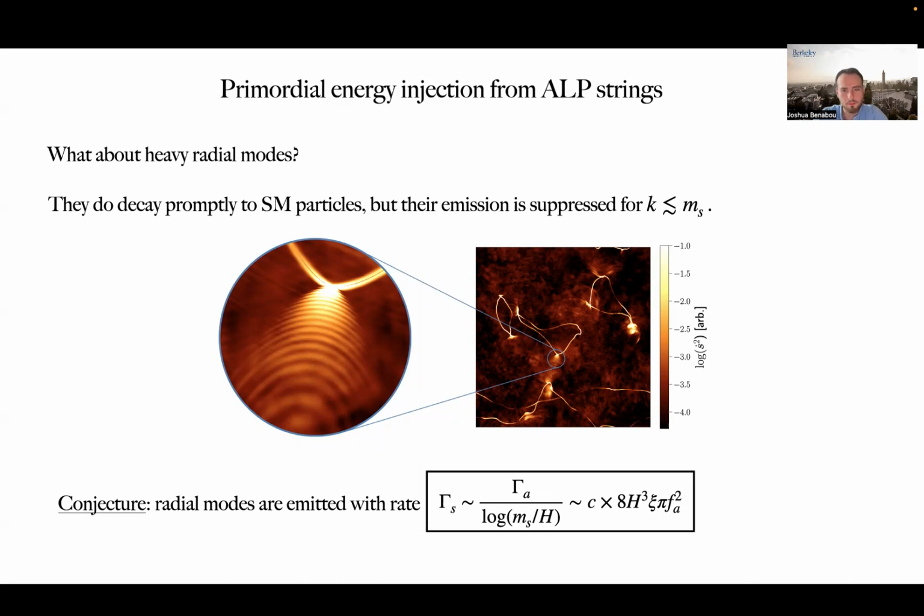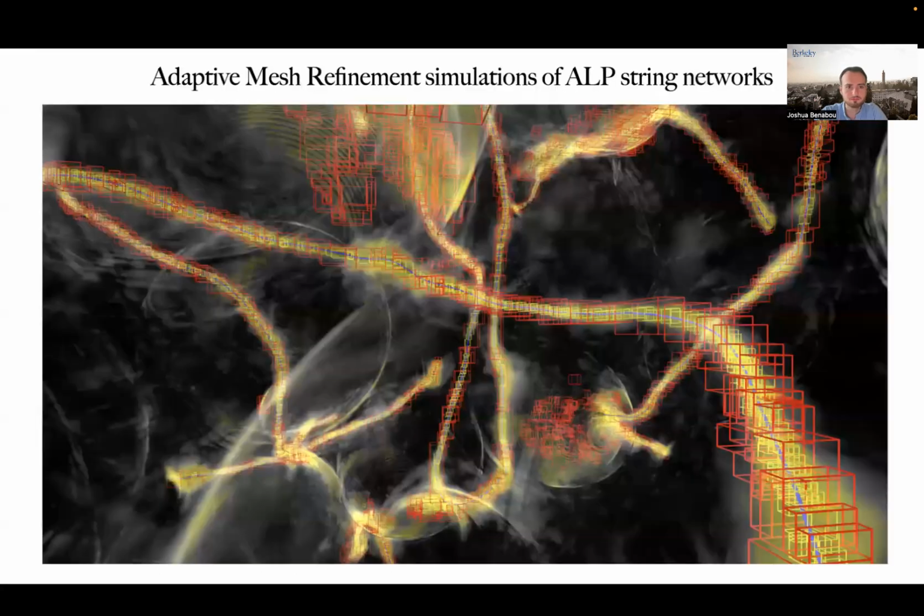In our paper, we motivate the conjecture that radial modes are emitted with a rate suppressed relative to the axion energy emission rate, but only by a factor of a logarithm of the radial mode mass divided by Hubble. In our paper, we motivate this analytically, but ultimately we confirm this with simulations. Our simulations solve the classical equations of motion of the PQ field on the lattice and use the technique of adaptive mesh refinement in order to ensure that the locations of strings are well resolved at all times.